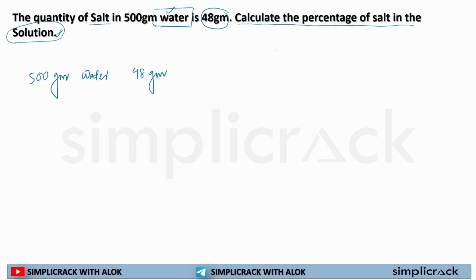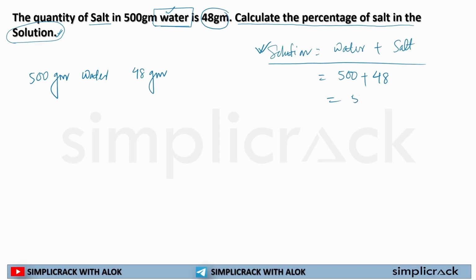That means a solution has to be made first. How will you make a solution? You will make it with water plus salt. This is the catch. If you figure out the catch, then your whole thing is easy. So now the solution will be made out of water and salt. Water 500, 48 grams salt. So what was the total solution? 548 is the solution. Now calculate the percentage of salt in the solution.